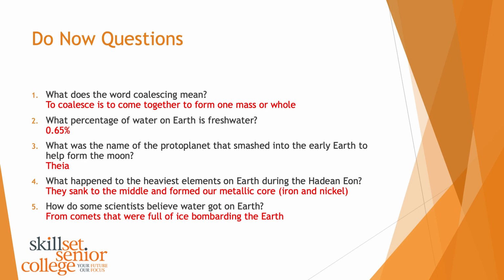Question 2. What percentage of water on Earth is fresh water? And remember, fresh water is the only type of water that we can use as animals. And it's a very small percentage, only 0.65%. So sometimes you'll see that written as less than 1% is fresh water.